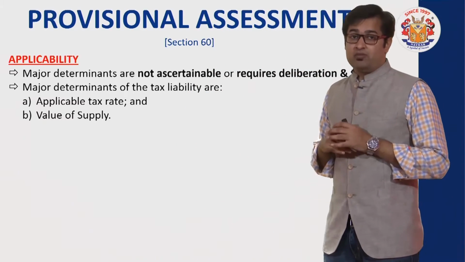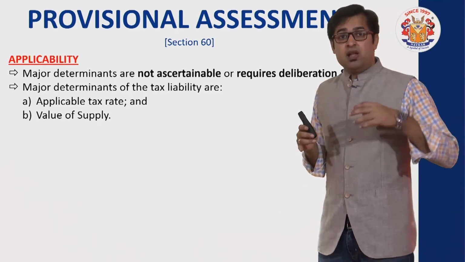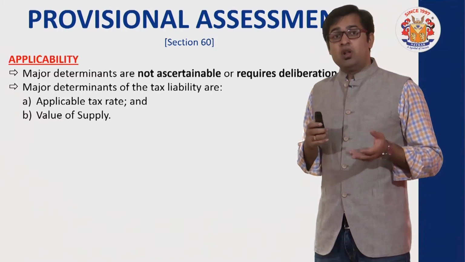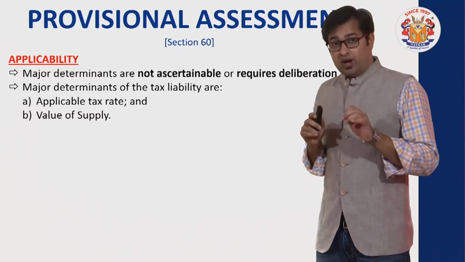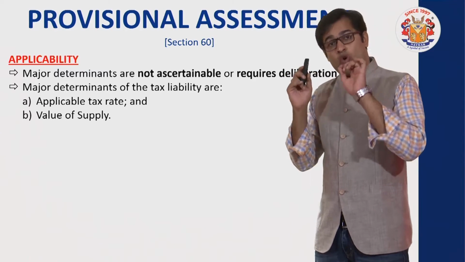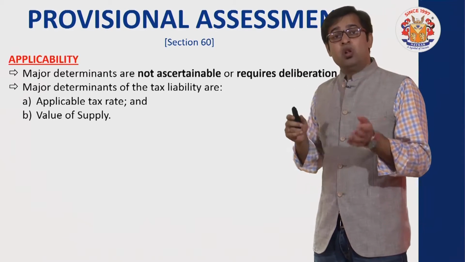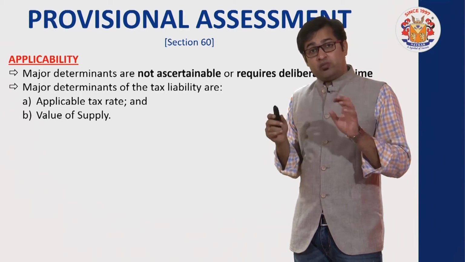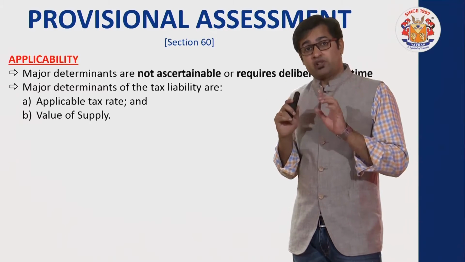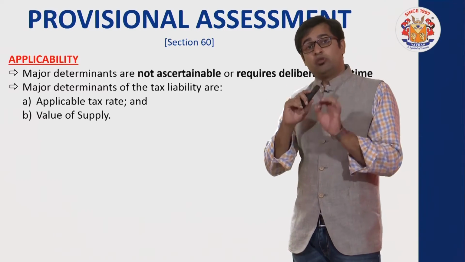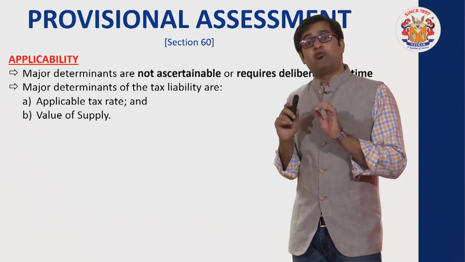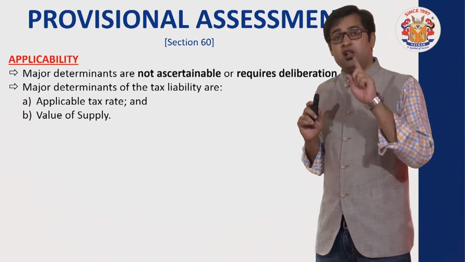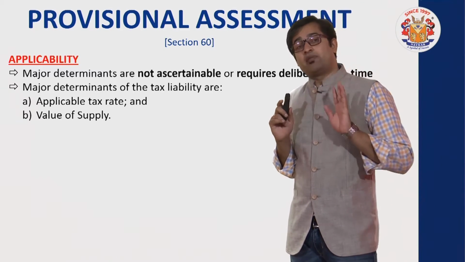See, always keep this in mind. अगर मान लो कि सिनेरियो ऐसा बन रहा है कि मैं आज आपको कोई गुड्स सप्लाई कर रहा हूँ या कोई सर्विसेज सप्लाई कर रहा हूँ and it is not possible to determine the value of goods or services which I am providing to you, then I am thinking of provisional assessment. Similarly, if it is possible to determine the value but it requires a lot of time to fix the same, then again we'll think of provisional assessment. So keep this in mind. There are two major determinants of the assessment. Number one is what we call value, another is what we call rate.